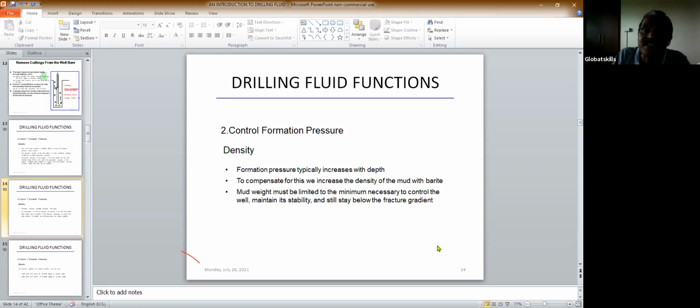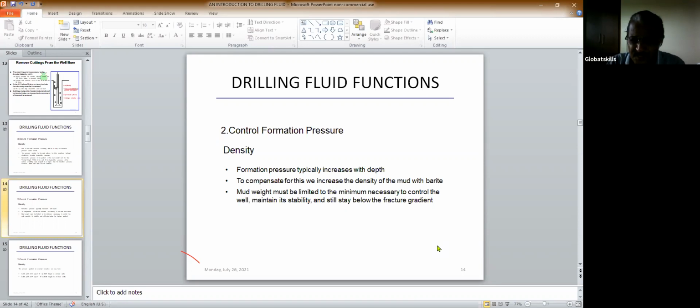So to compensate for this, we increase the density of the mud with barite. As I told you, to increase the viscosity, we use bentonite or xanthan gum. To increase the density, we use barite. Mostly we use barite. There are other chemicals also, like iron oxide, Micromax, manganese tetroxide. These chemicals are also used, but those are the special cases.